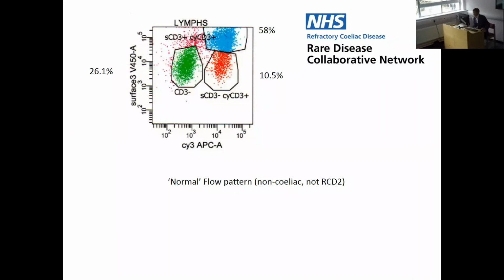However, this was her flow cytometry pattern, and this is not characteristic of what we would see with type 2 refractory celiac disease. We only have 10.5% here in the aberrant IL group, and in fact that's more than we would see in somebody who actually has celiac disease. So this flow cytometry is that of a normal individual, a non-celiac, and also not somebody with type 2 refractory celiac disease, as we might expect from the histology and the immunohistochemistry and the T-cell receptor clonality.